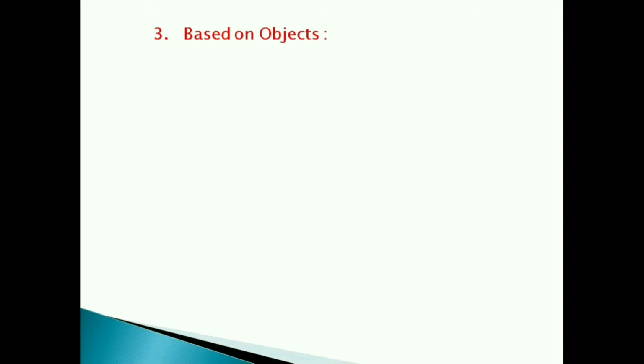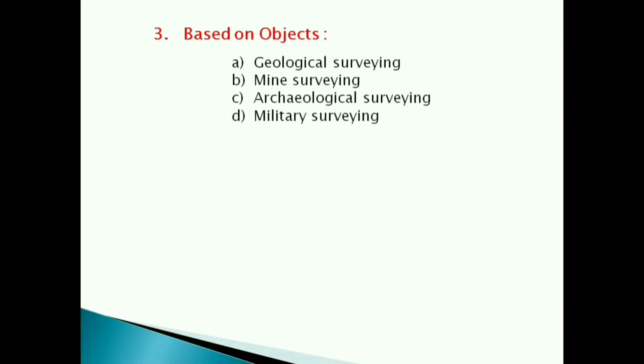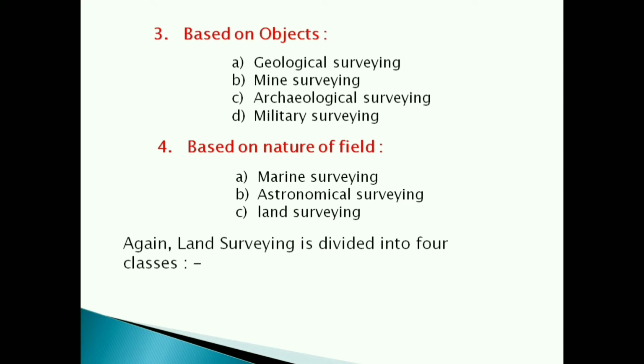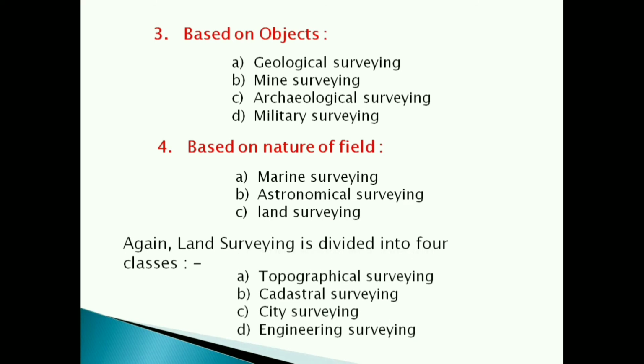Next, based on objects, it may be 4 types: geological surveying, mine surveying, archaeological surveying, and military surveying. Based on nature of field, this may be 3 types: marine surveying, astronomical surveying, and land surveying. And further, land surveying is divided into 4 classes. First one is topographical surveying, second is cadastral surveying, third is city surveying, and fourth is engineering surveying.